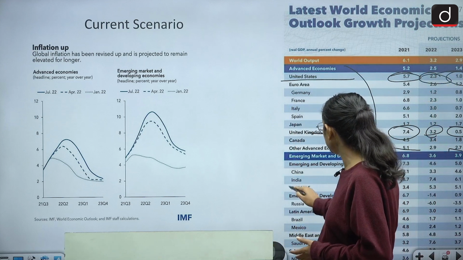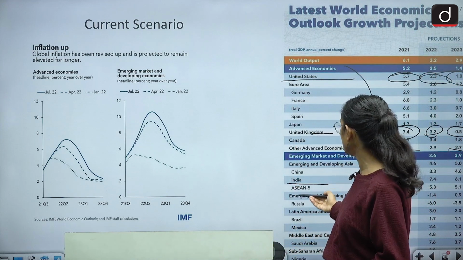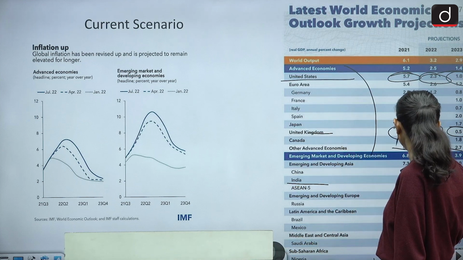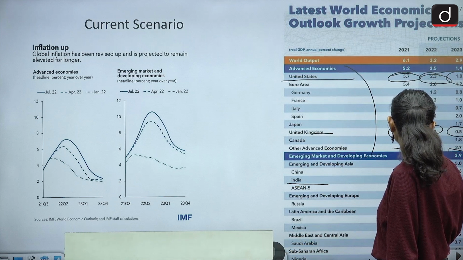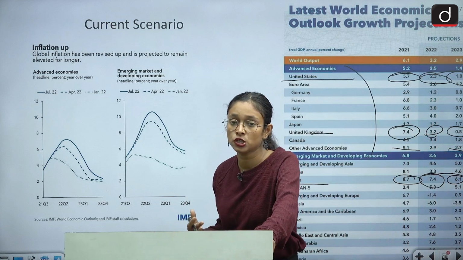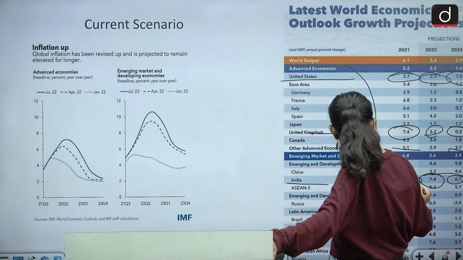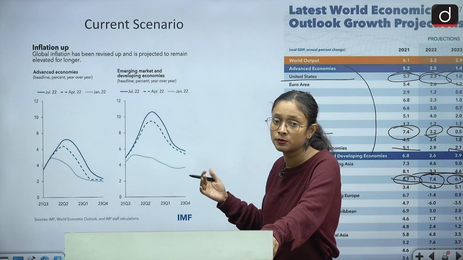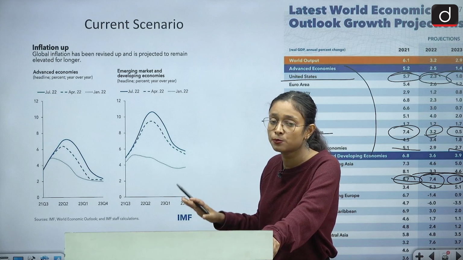When we look at India, India comes under the emerging and developing economies. India's growth rate was 8.7, then it became 7.4, and then 6.1. India's growth rate is not very worrisome, but we have seen that it is also declining because of all these wars. But unlike the advanced economies, India's condition is much better.